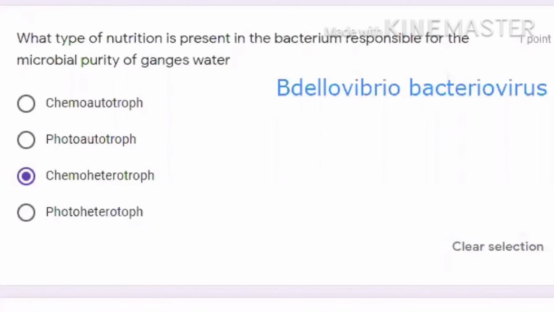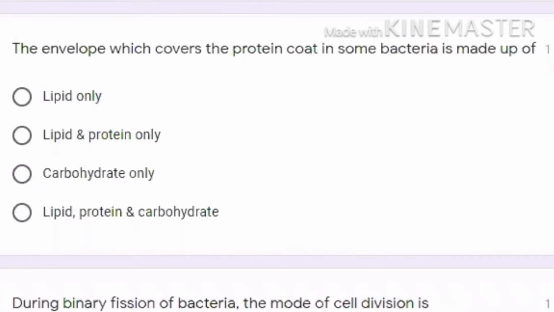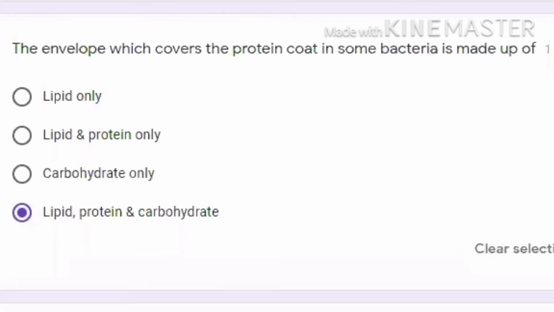Now see the next question. The next question is: the envelope which covers the protein coat in some bacteria is made up of what? If you remember, we have already studied the gram positive and gram negative cell wall differences. In the gram positive, the outside cell wall is made up of peptidoglycan, whereas in gram negative, the outside is made up of lipopolysaccharide, means lipid, protein and sugar. So we will select this option.